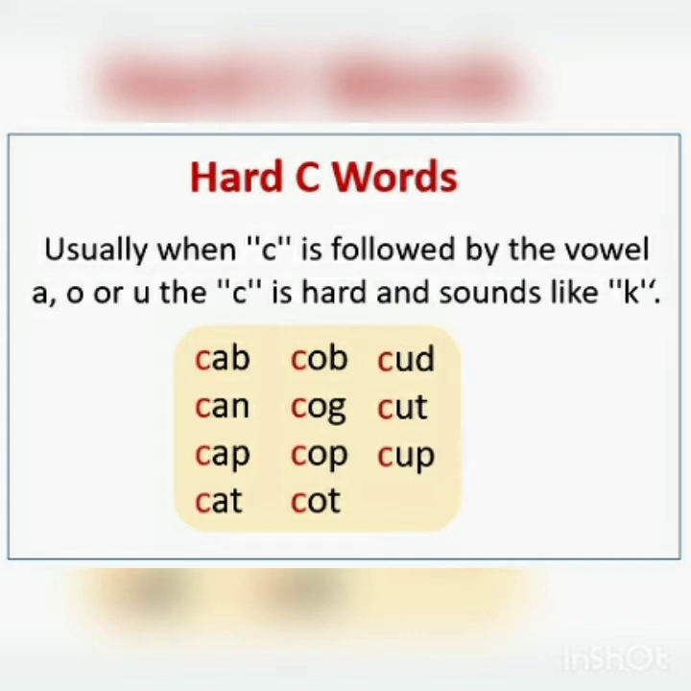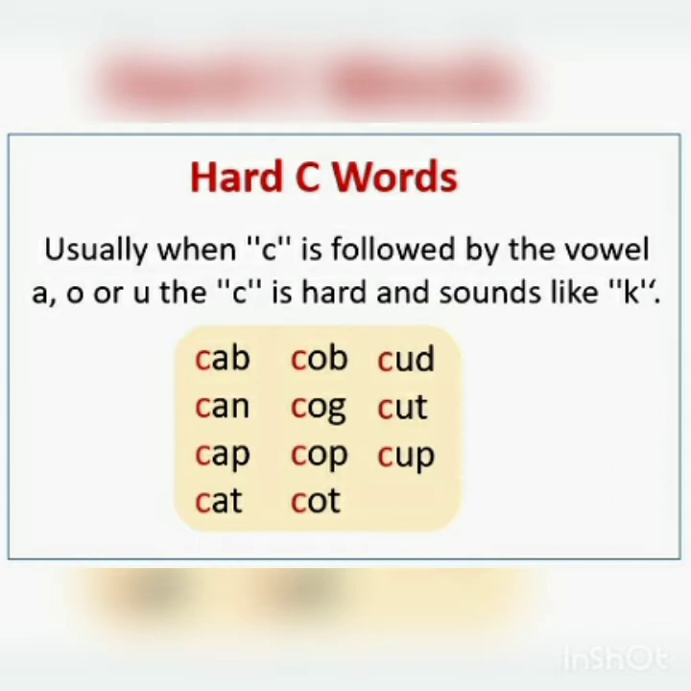Now what is hard C? Hard C is when letter C is followed by the vowel A, O or U, as in cab, can, cap, cat, cop, cock, cot, cud, these all words. It sounds like k, k, k. So please remember, C along with A, O or U makes the sound k, as in cat.